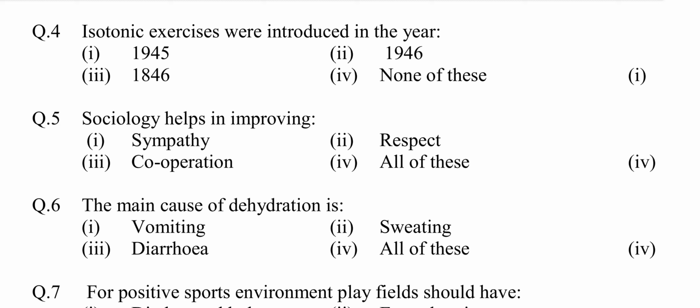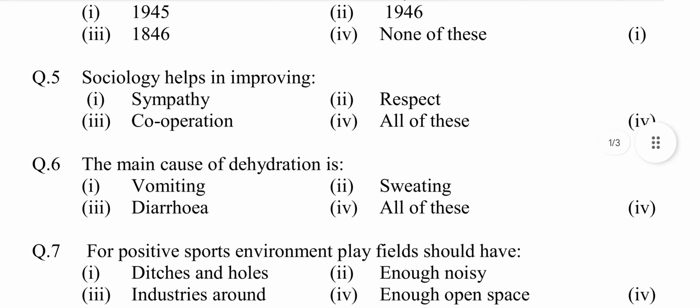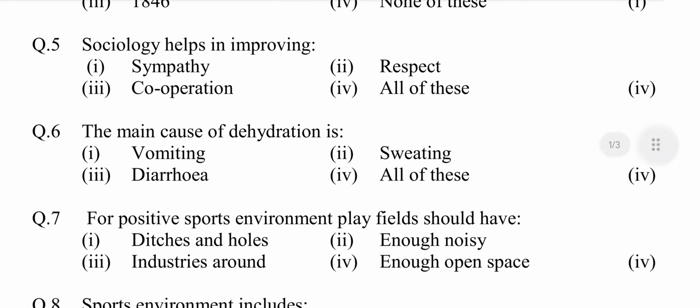Question number 5. Sociology helps in improving option first sympathy, second respect, third cooperation, fourth all of these. Answer is option fourth all of these. Question number 6.